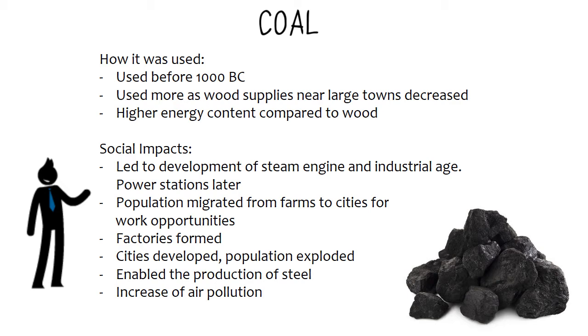So this gave us a better quality of life, which meant that populations migrated from farms to cities for work opportunities, factories formed, cities developed, and the population exploded, which enabled us to create manufacturing and industry, such as producing steel. However, the limitation was that it did increase our air pollution.